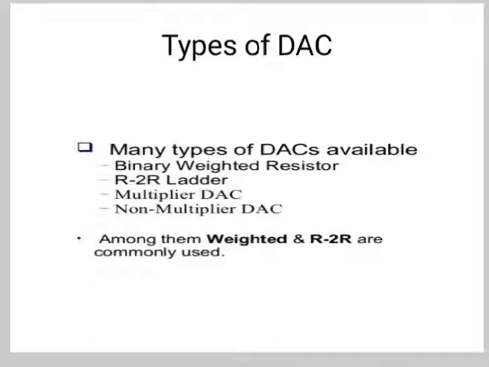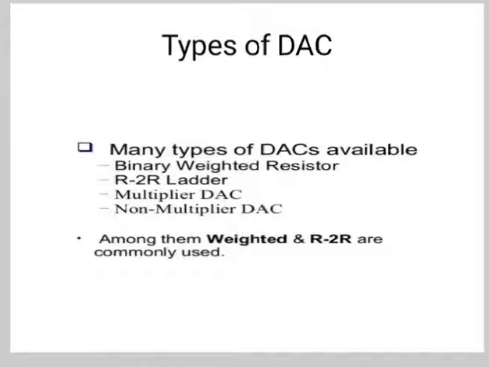Now what makes this circuit work is the resistors. Each resistor has to be carefully chosen and matched in order to obtain an accurate analog output. The more bits we have, the more different values of resistors we need. So this is not always practical, and the limitation can be overcome by using the R2R ladder. The R2R ladder and the weighted resistor, these two are commonly used.